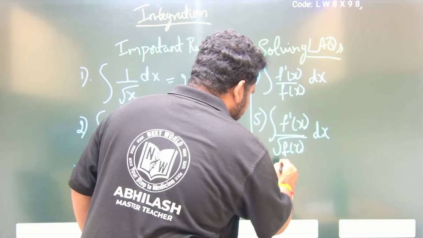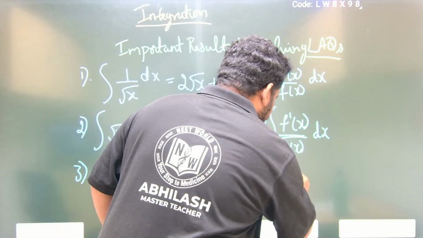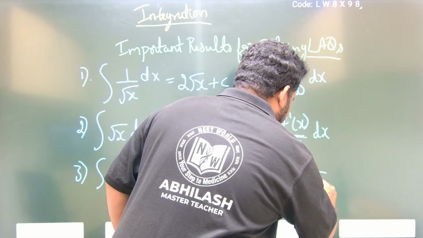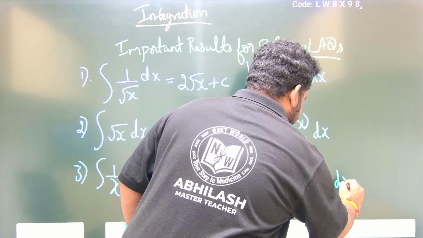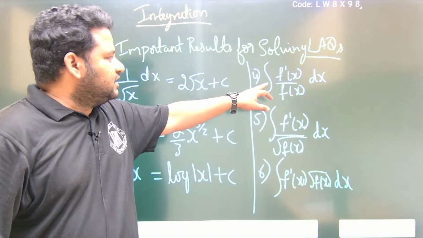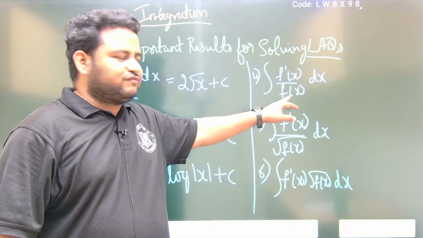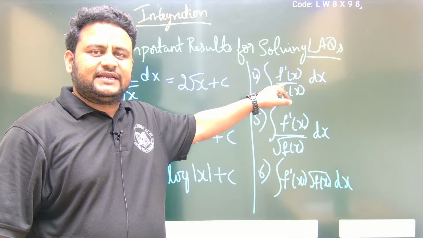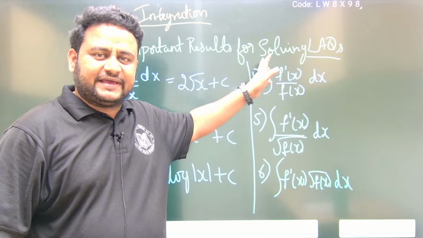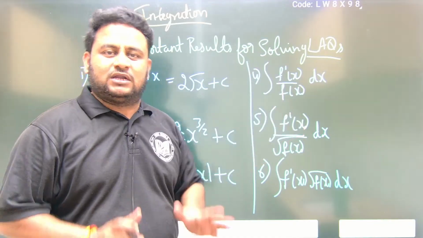Similarly, integral of f dash of x into root f of x dx. When you talk about f dash of x by f of x dx, if I take f of x equal to t, I will get 1 by t dt. 1 by t dt is nothing but 1 by x dx, which is equal to log mod x plus c.